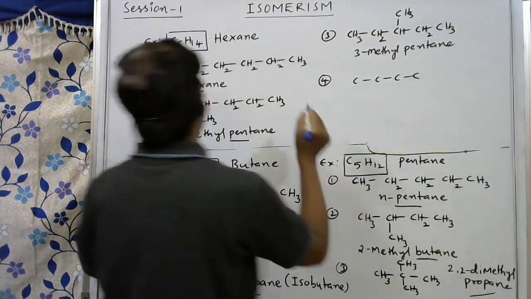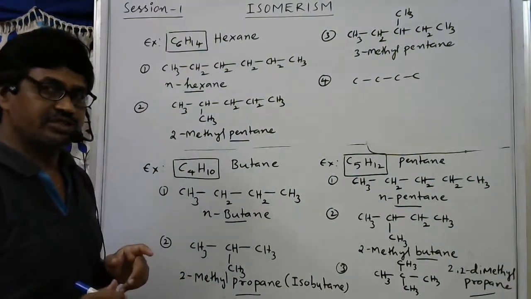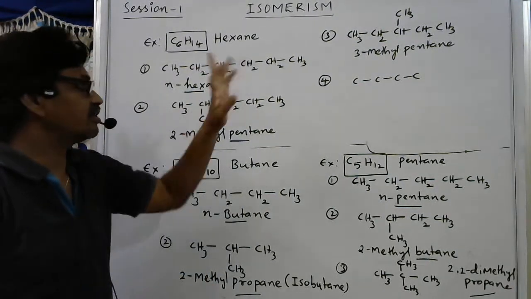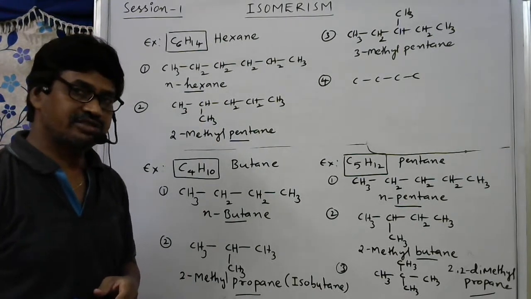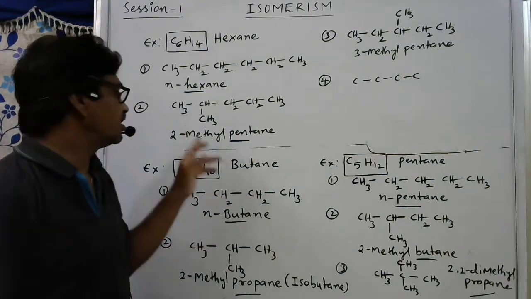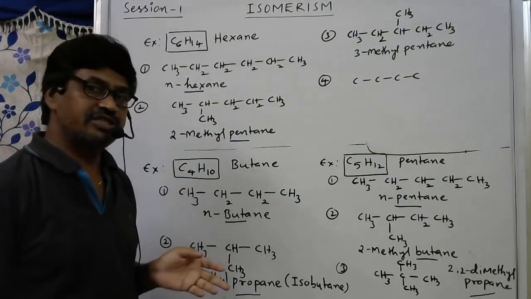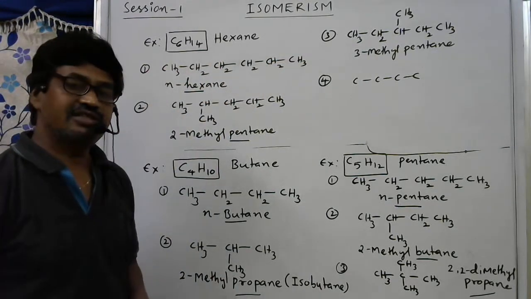For second and third, there is a change in only position. So maybe second and third are considered as position isomers, because here 2-methyl, there 3-methyl. The position of the methyl group is changed. So these two are considered as position isomers, and with respect to 1 and 3, it is chain isomer.